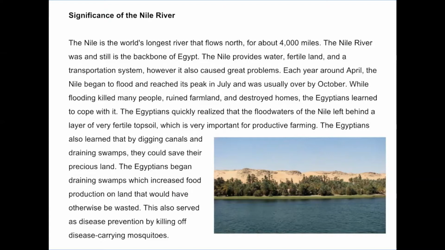The Egyptians also learned that by digging canals and draining swamps, they could save their precious land. The Egyptians began draining swamps, which increased food production on land that would have otherwise been wasted. This also served as disease prevention by killing off disease-carrying mosquitoes.